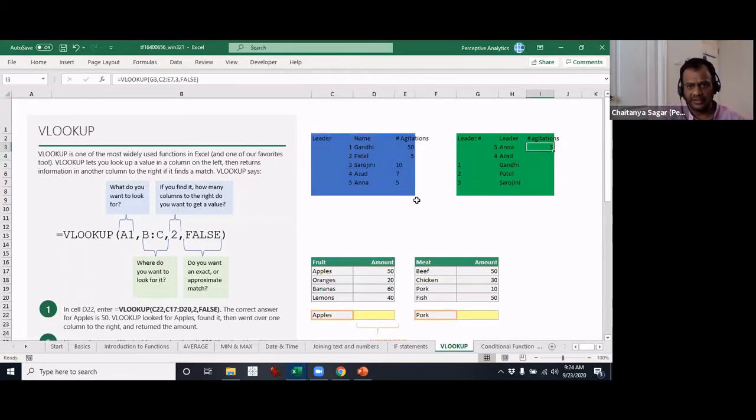Do you see this? So now it has worked. It so happens that for Anna, the leader number is also 5 and the number of agitations is also 5. That's why you're seeing a 5 there. But it has worked and it has gotten the number.